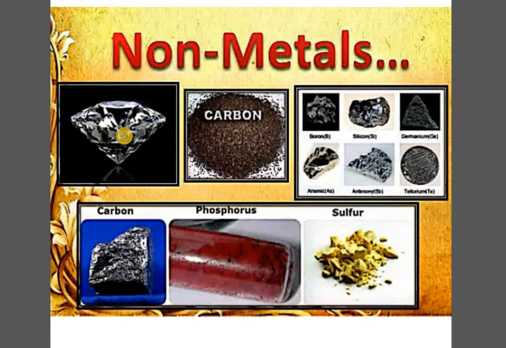Similarly, we have another one, that is phosphorus and sulfur. Sulfur, I hope you all must have seen while performing one of the practicals in class 9. It's a yellow colored powder. And just recall that phosphorus is stored under water. What is the reason for the same?